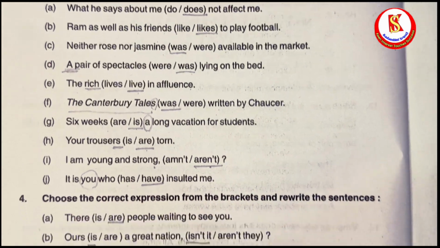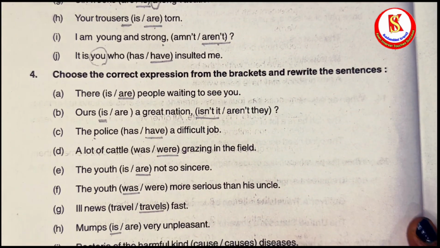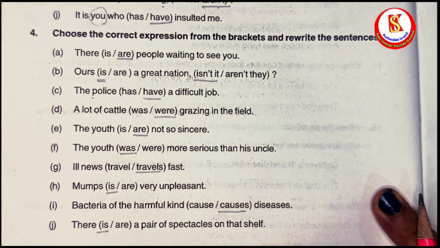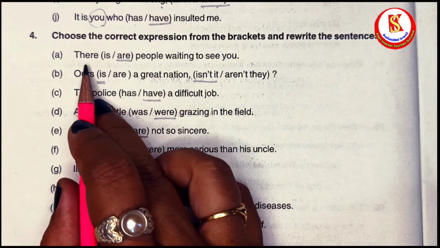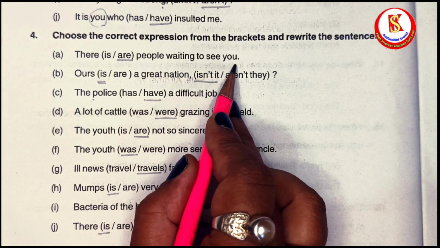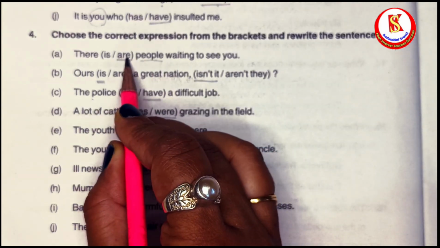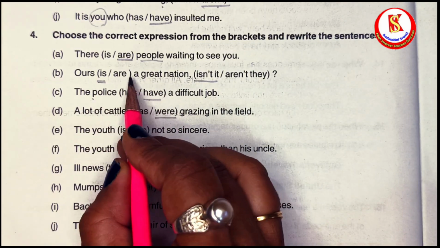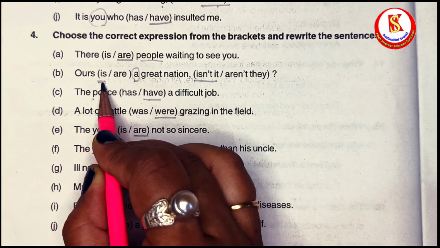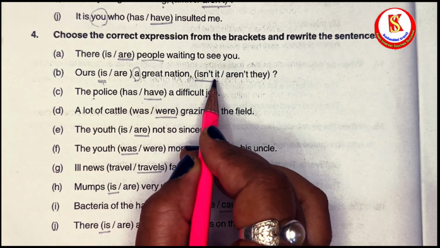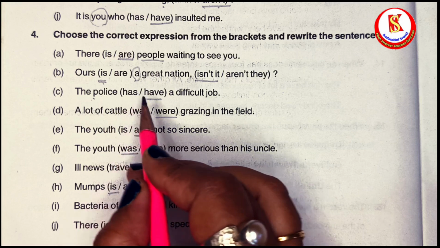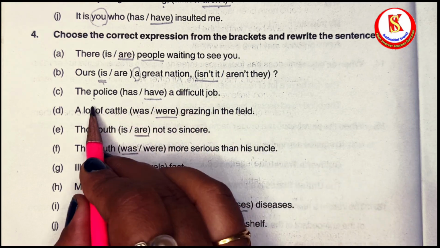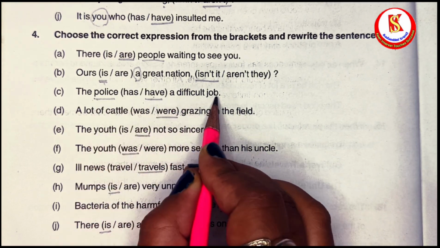Next is our activity 4. So let us quickly solve this question. So choose the correct verb. So there dash people waiting to see you. People means plural, so are. Ours dash a great nation, so is a great nation. Is not it. The police dash a difficult job. The police is plural, so have a difficult job.